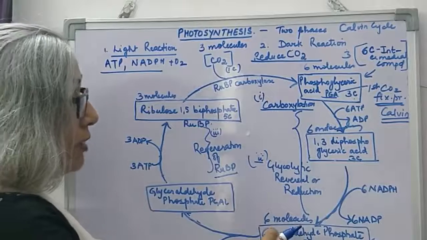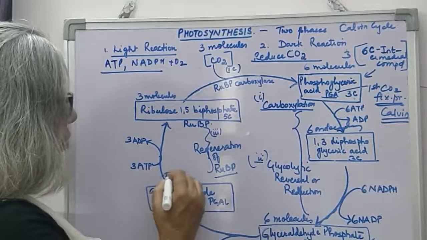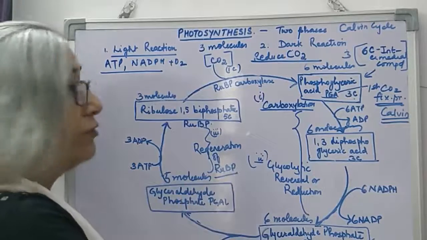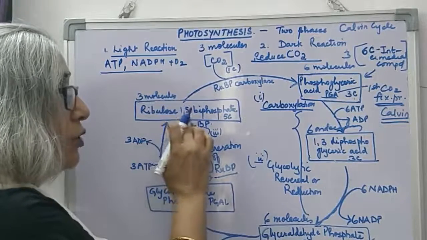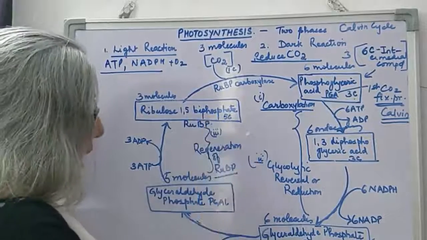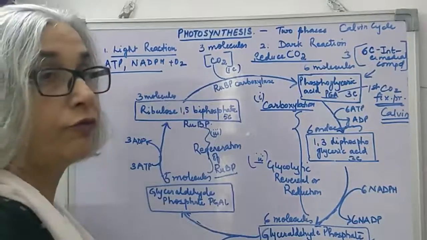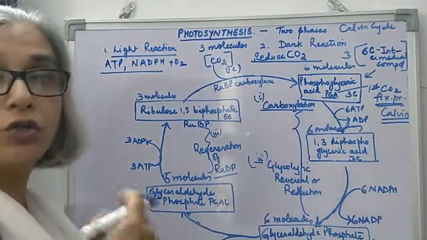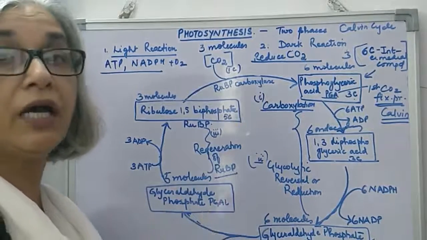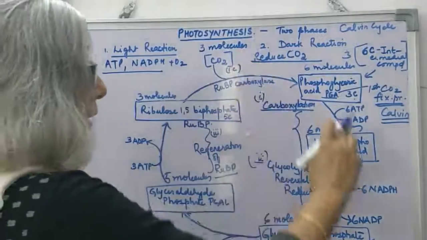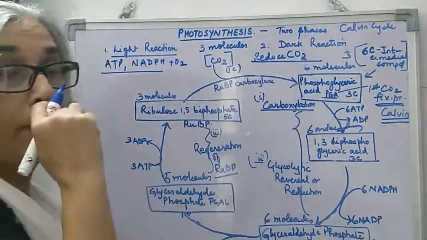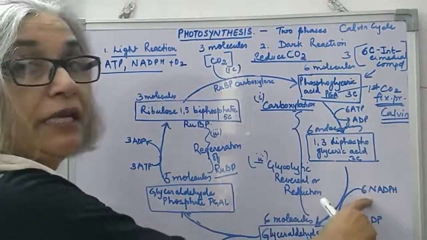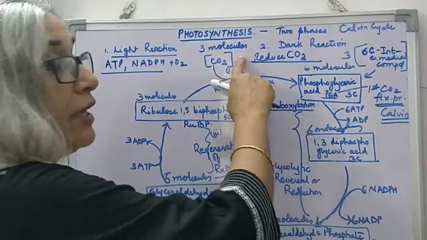Then from here, 5 molecules of glyceraldehyde phosphate regenerate ribulose 1,5-phosphate, and 1 molecule of glyceraldehyde phosphate forms sugar, glucose, and maybe other sugars. So we can see the entire dark reaction needs products of light reaction, ATP and NADPH, to reduce carbon dioxide.